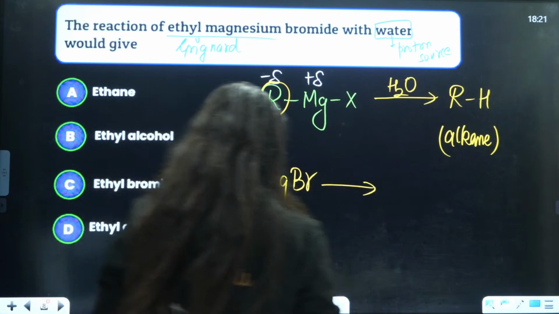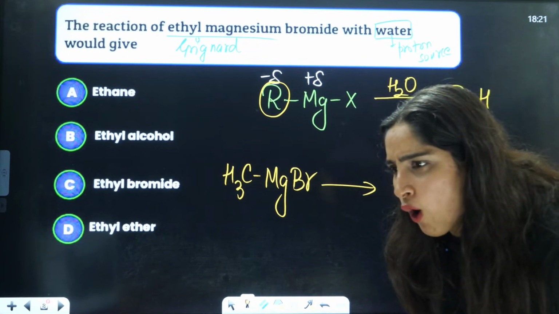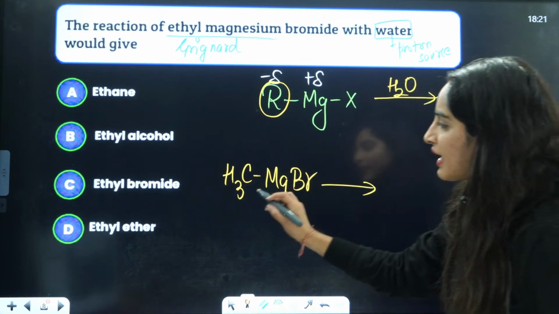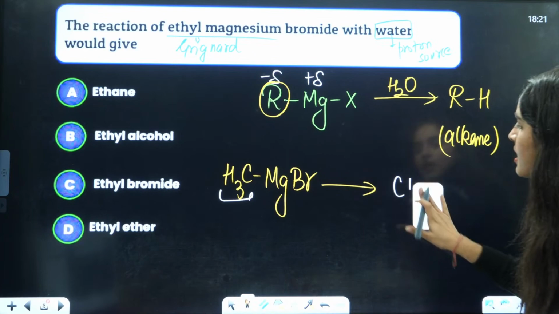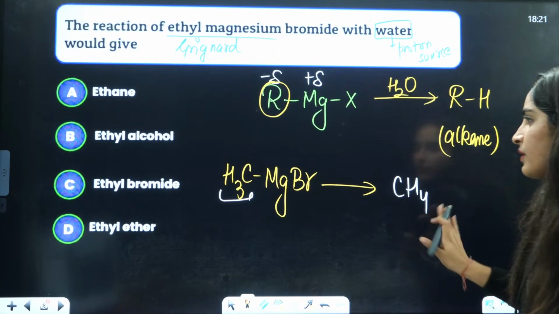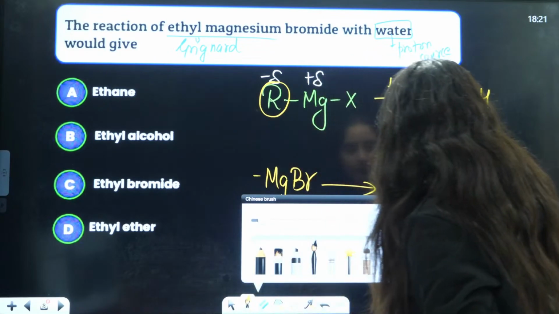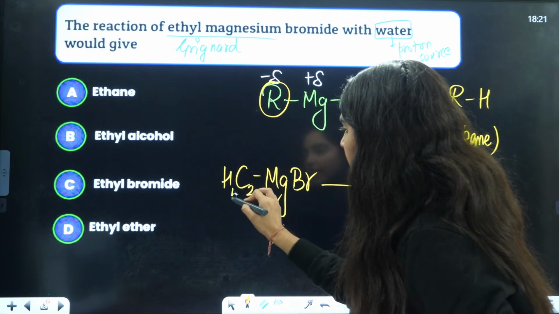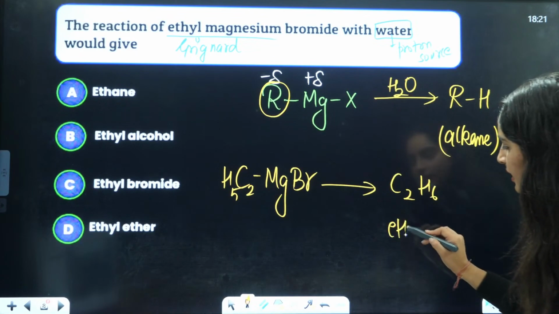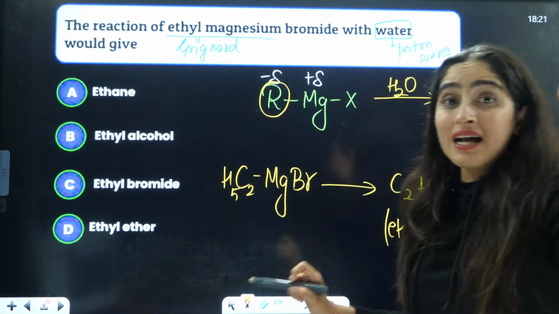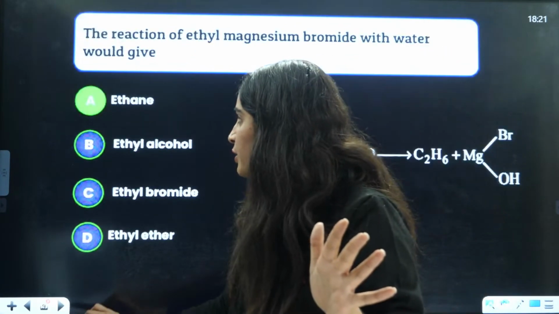Now guys, tell me what kind of alkane it is going to give you. Very good. What kind of alkane it is going to give you? Not CH3, this is ethyl magnesium, right? So ethyl magnesium will be C2H5. So it is going to give you C2H6, that is ethane. Ethane it is going to give you. So the answer is going to be A, ethane is the correct answer. Got it? Yes, very good.